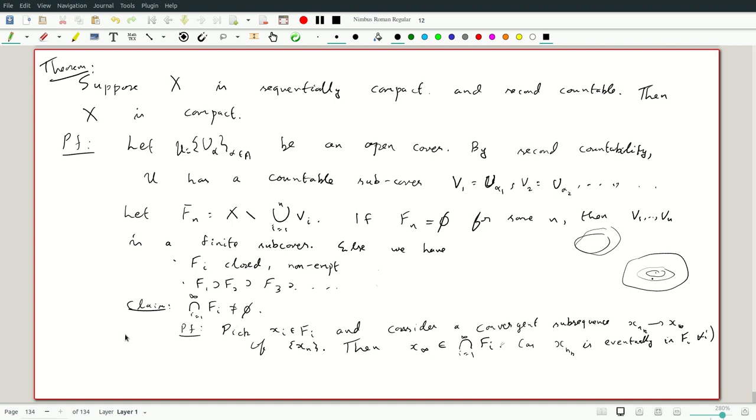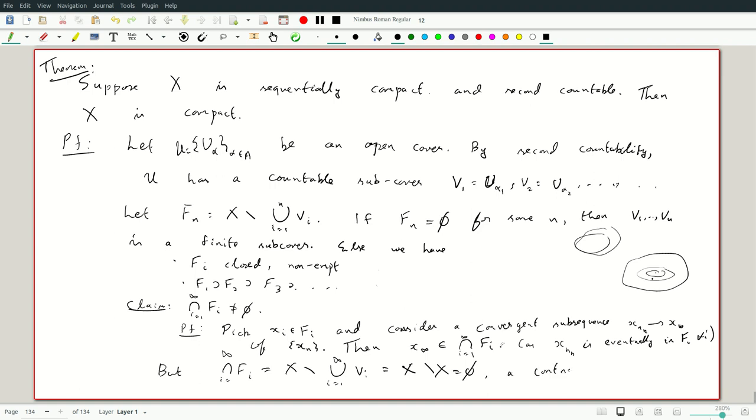So that means the intersection of Fi is non-empty, but the intersection of Fi, i equals 1 to infinity, is x minus the union i equals 1 to infinity of Vi, which is x minus x, which is empty. Okay, a contradiction.